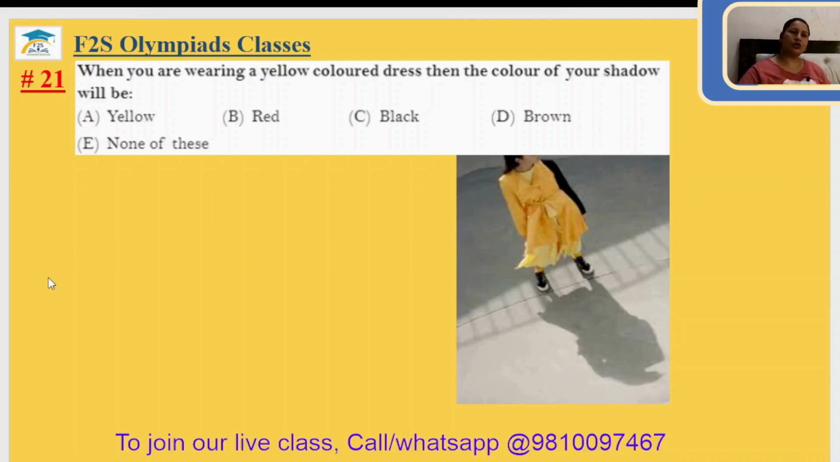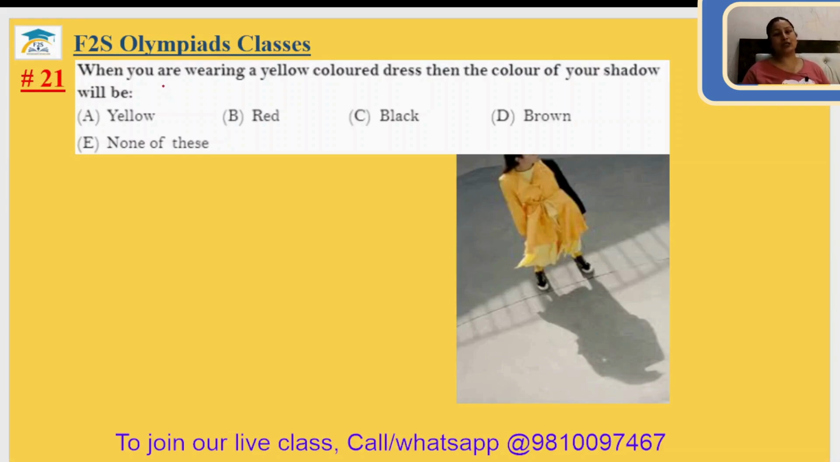Grade 5 Silver Zone Comprehensive Book, Chapter 9, Light and Sound, Video Part 2, Question number 21. When you are wearing a yellow colored dress, then the color of your shadow will be. Actually, the color of the shadow does not depend on the color of the object. The shadow's color will always be black. It depends on the material property of passing the light through it, that is transparent, translucent, and opaque.